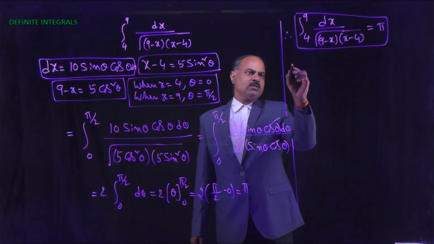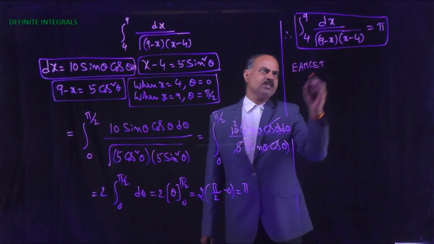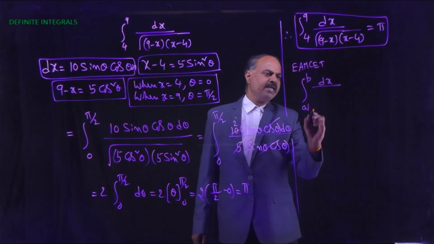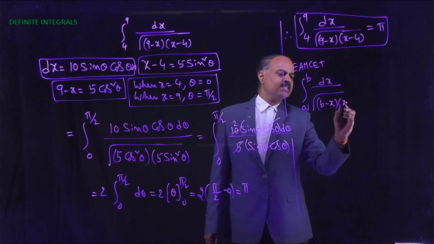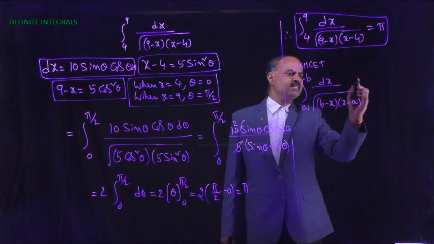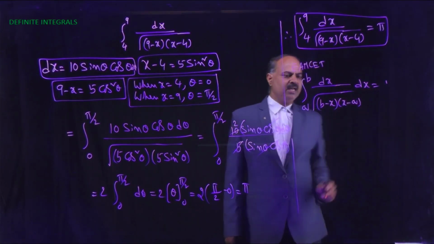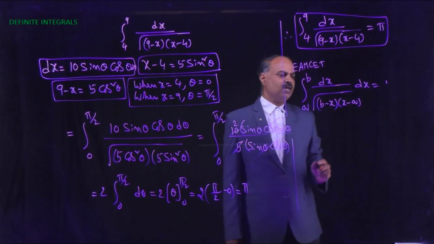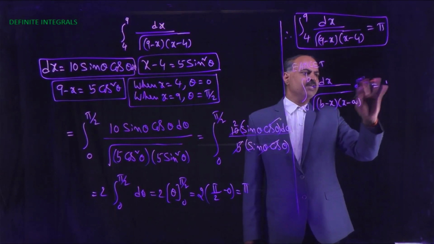Now the shortcut formula is integral a to b dx by square root of b minus x into x minus a equals pi.